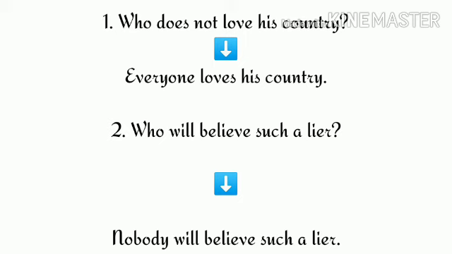Now the conditions for these interrogative sentences will also be transposed. Like if who is used in an interrogative sentence, while transforming into a declarative sentence, words like everyone, no one, nobody or none will be used according to the positive or negative words used in the sentence.